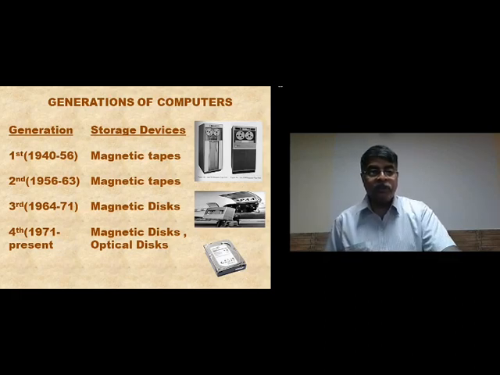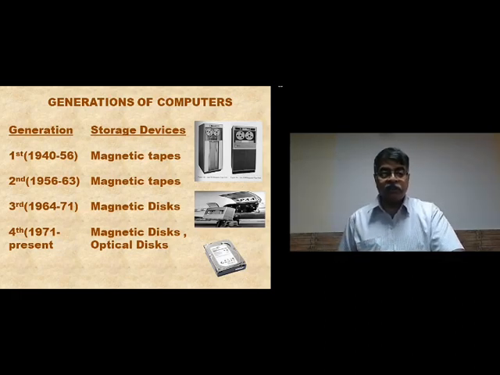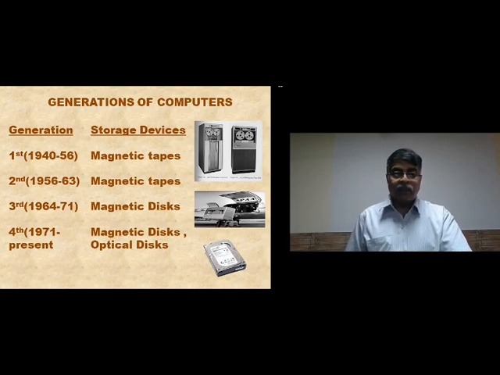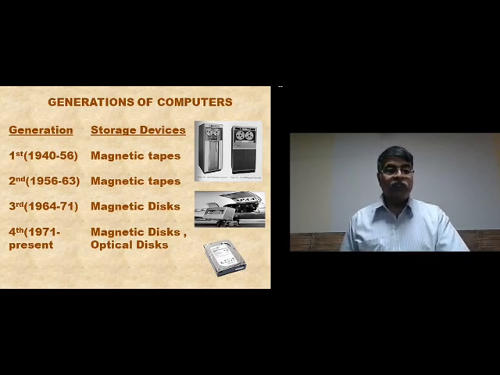In those days, in the third generation, the hard disk was something outside the CPU box. That's why it is called external memory, because the hard disk was too big to be fitted inside the CPU box. Now, you see one picture over there. That is the picture of the world's first hard disk.